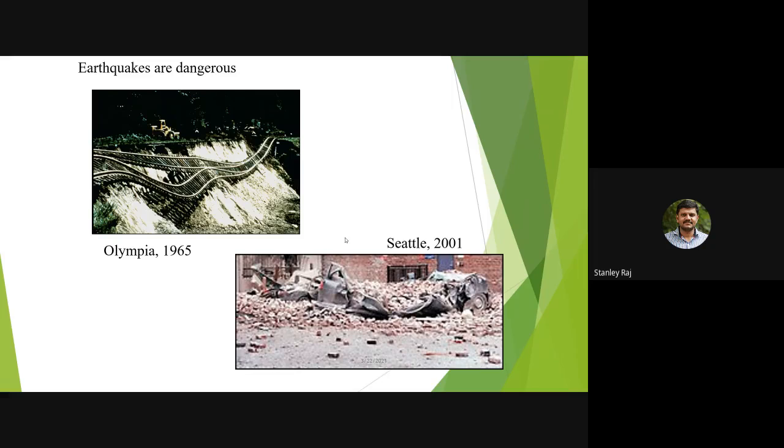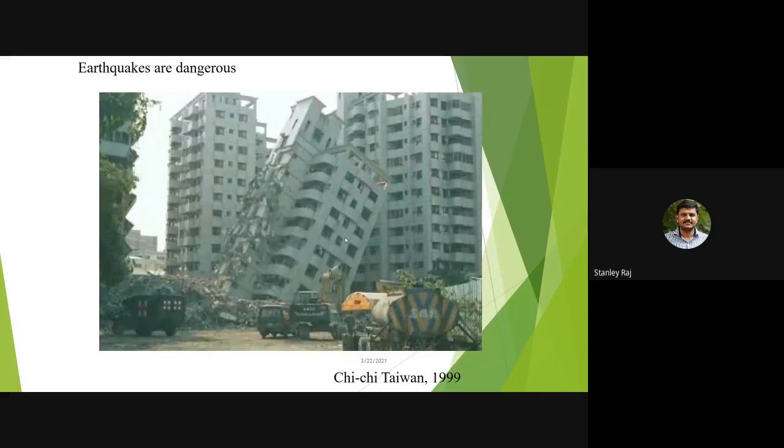The magnitude was around 6.8, and it caused 1 to 4 billion dollars of total damage to society and the environment. So it affected the Pacific Northwest. So this is one of the important earthquakes.